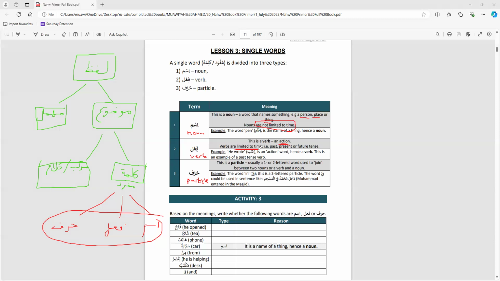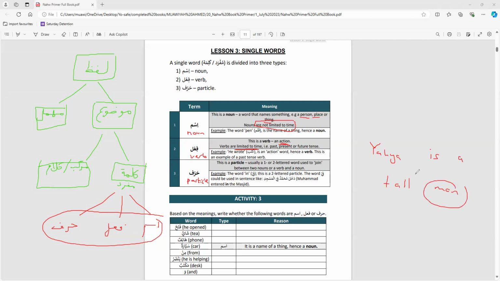Well, harf, the particle, is probably the more difficult one to understand at this stage, although it becomes very straightforward later in your Arabic journey. But harf, I normally say, is just there to join words together. Like in English, for example, if I said Yahya is a tall man.